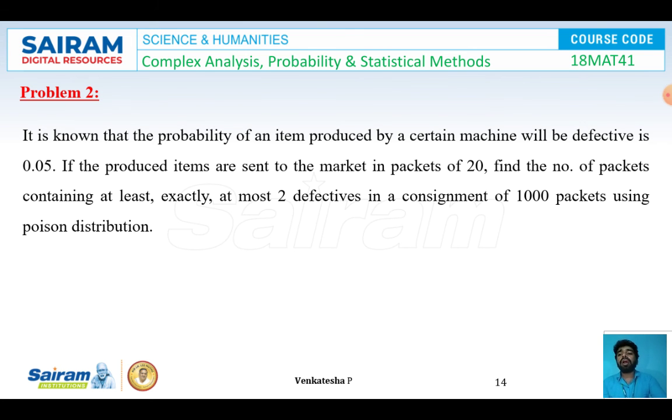Problem number 2. It is known that the probability of an item produced by a certain machine being defective is 0.05. If the produced items are sent to the market in a packet of 20, find the number of packets containing at least, exactly, and at most 2 defectives in a consignment of 1000 packets using Poisson distribution.